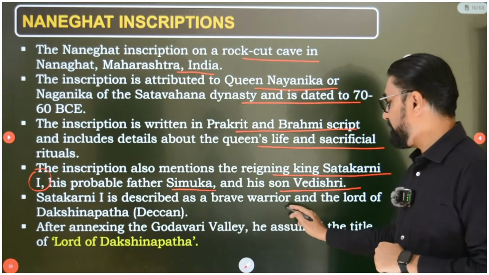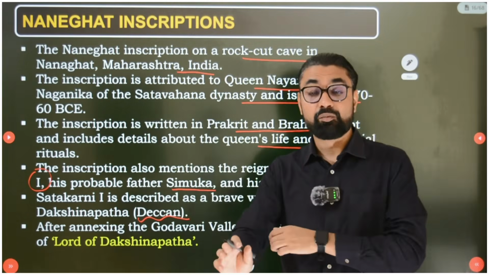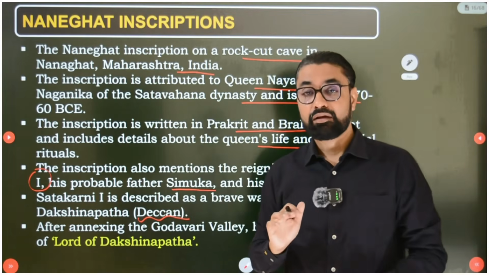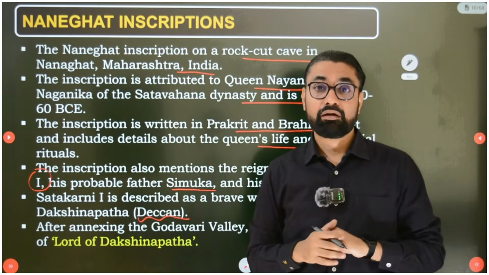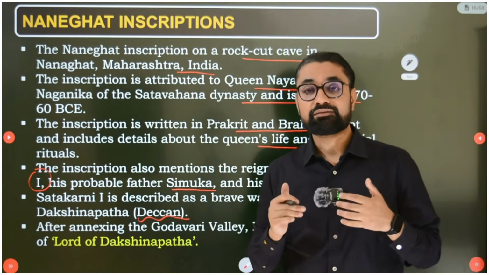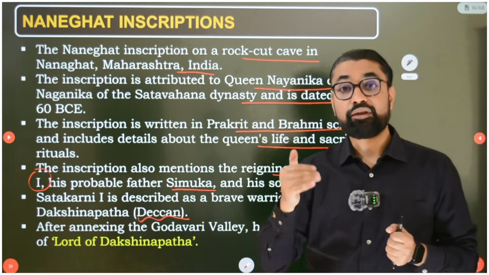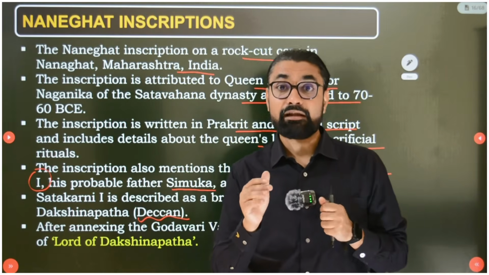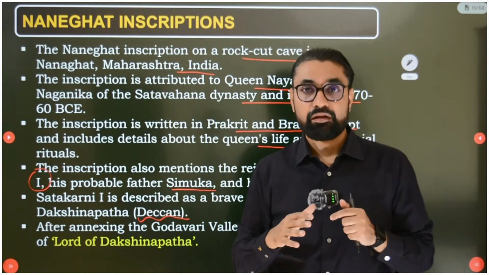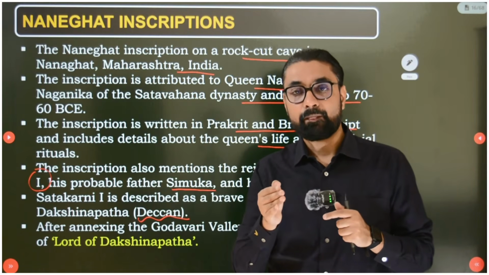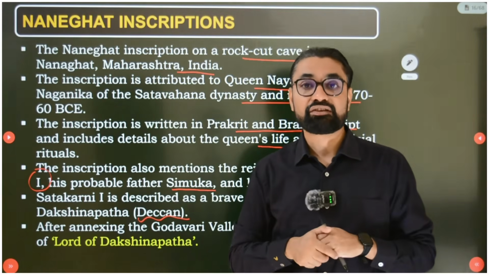Satkarni I is described as a brave warrior and the lord of Dakshinapath, or the Deccan. That means Satkarni I was a great king. He occupied a large part of the Deccan, from Maharashtra up to the Andhra and Karnataka region, and that's why he is called Lord Dakshinapath. But then there is an interesting thing. Later on, we find a lot of coins and inscriptions of Western Kshatrap kings in Maharashtra, especially in Nashik. So maybe after Satkarni I, the Satavahanas were reduced in power. They got defeated by the Western Kshatraps.